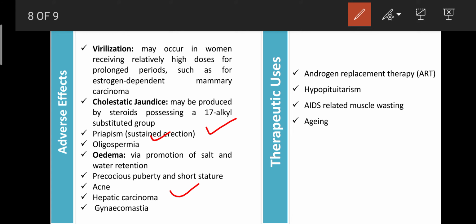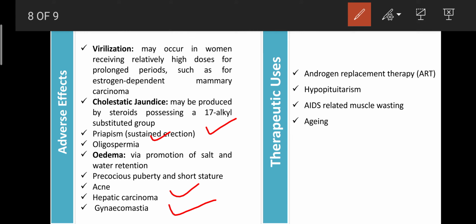In males, over secretion of androgen or administration of androgens can cause gynecomastia, that is the enlargement of the breast in the male, not in the females. So that condition is known as gynecomastia. It can occur due to over secretion of testosterone or dihydrotestosterone, or over administration of androgen derivatives or synthetic androgens.